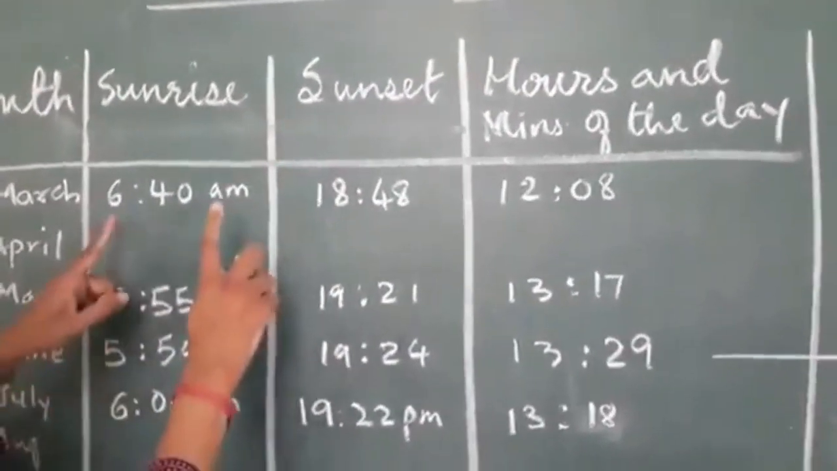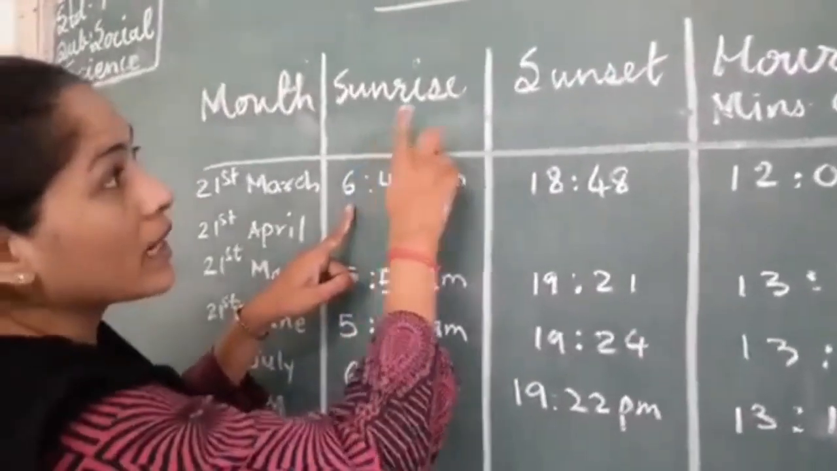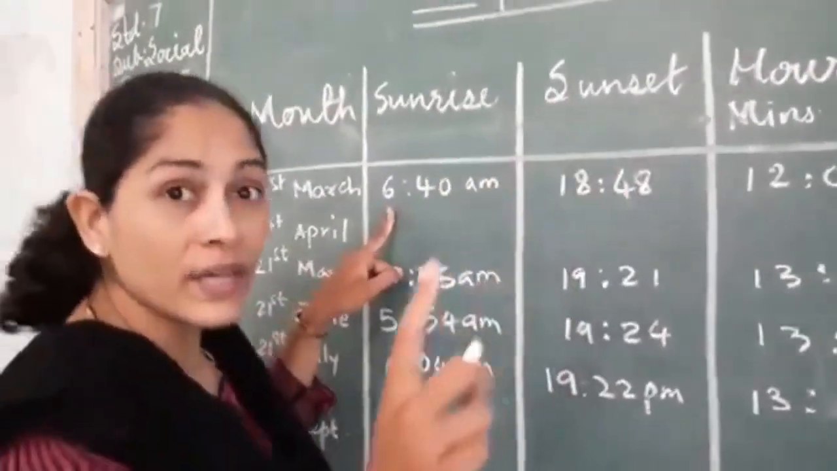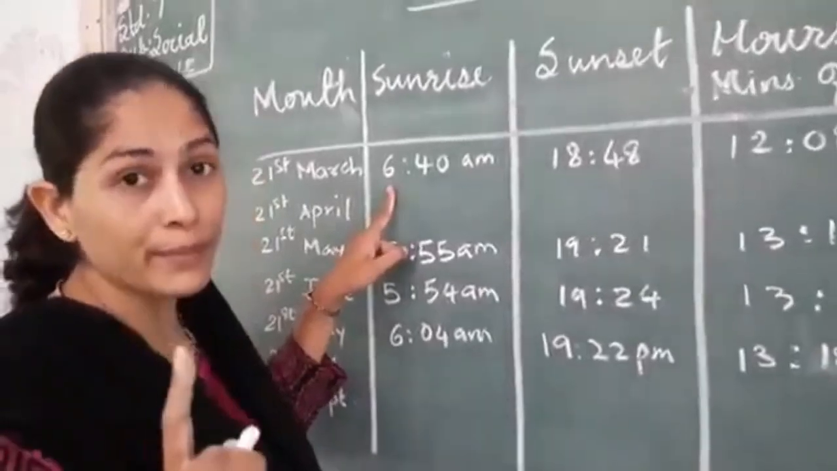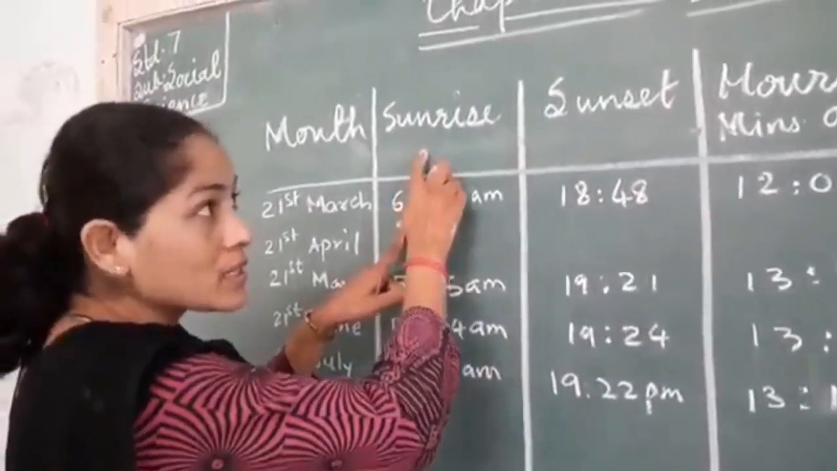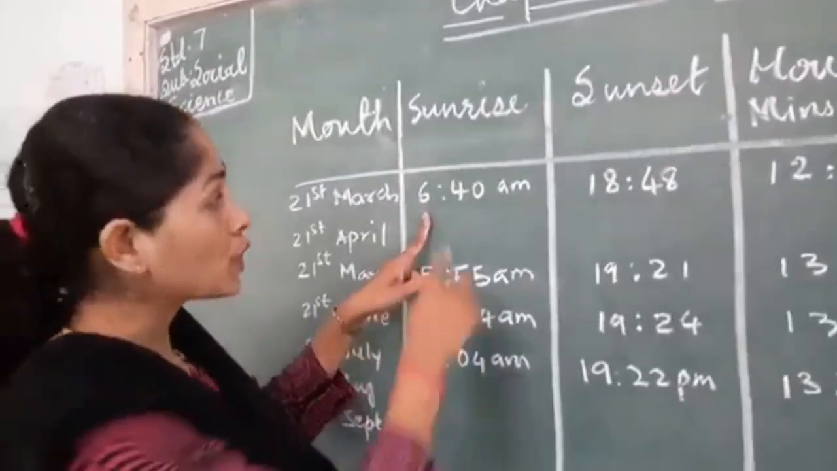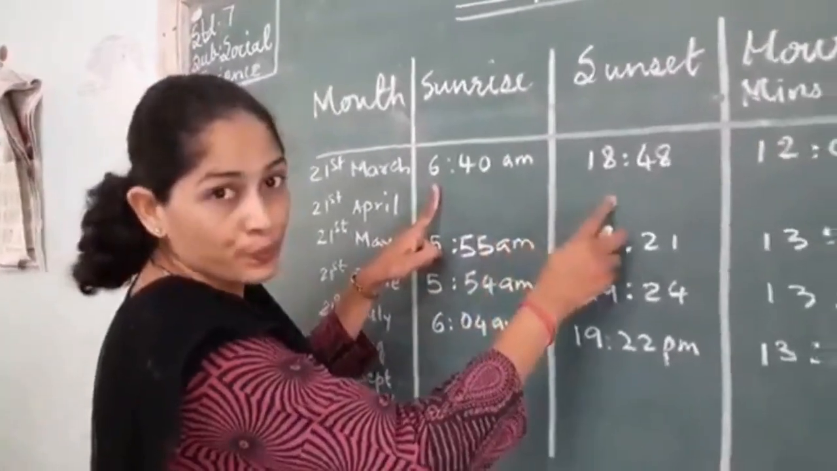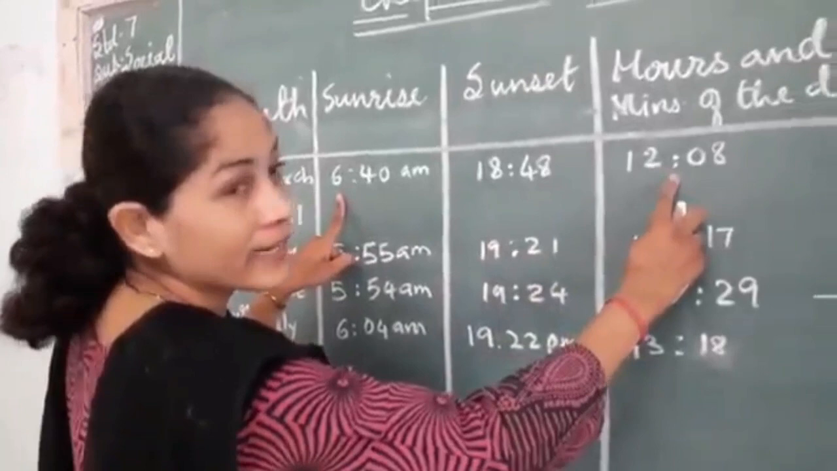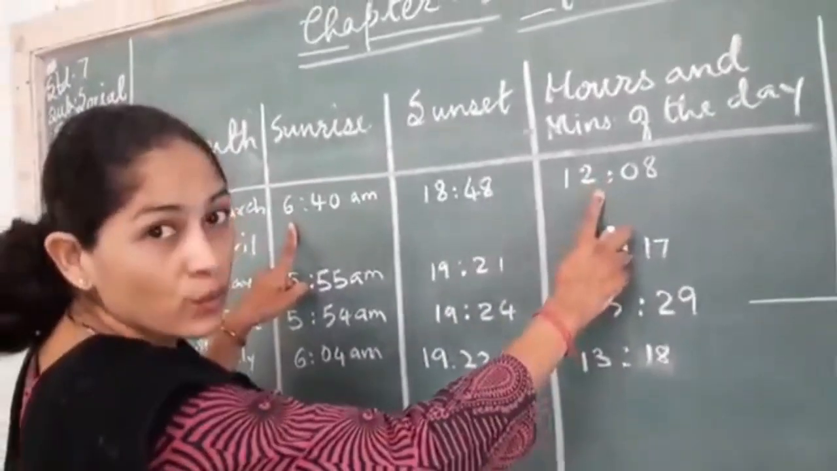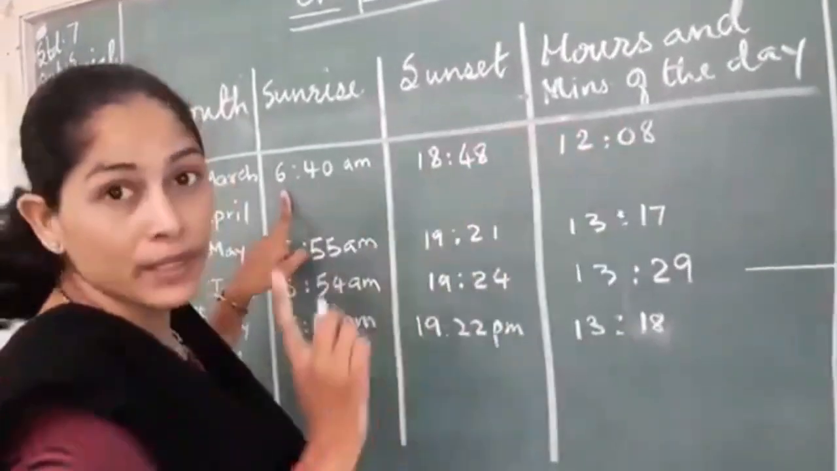Now, the time between the sunrise and the sunset is our daytime. That you have to remember. The time between sunrise and the sunset becomes your daytime. So what you have to do? You have to minus these two. What you will get? You will get the daytime. So the daytime was 12 hours and 8 minutes.